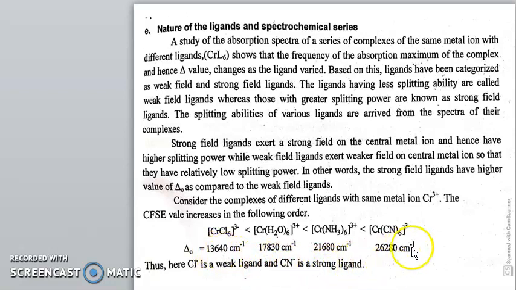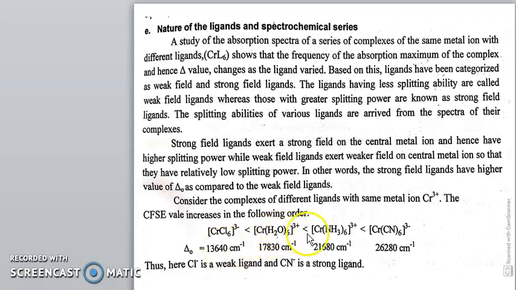A higher value means the ligand is a strong field ligand, and a lower CFSE value means it is a weak field ligand.